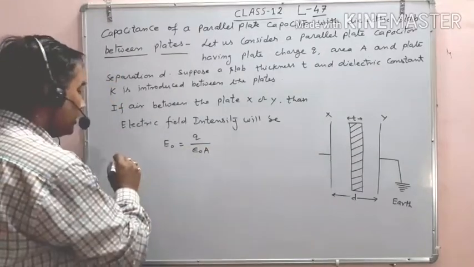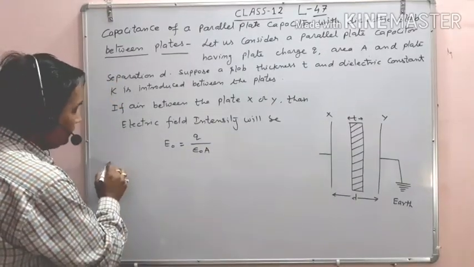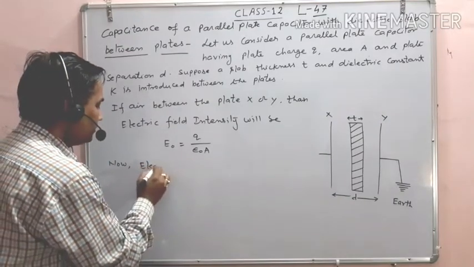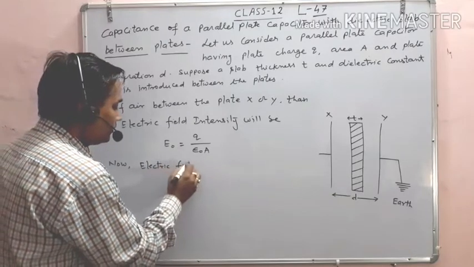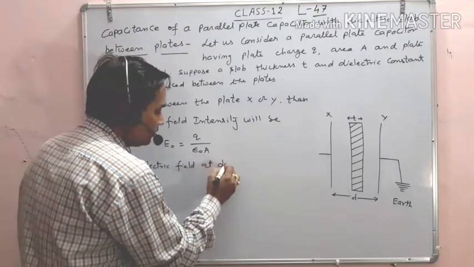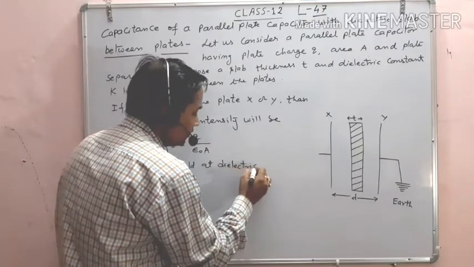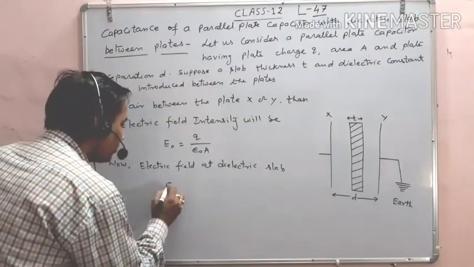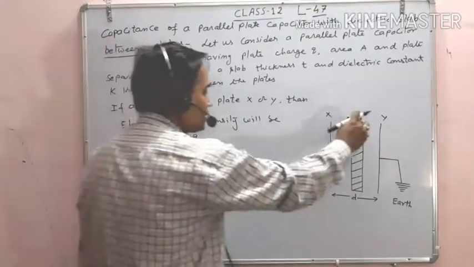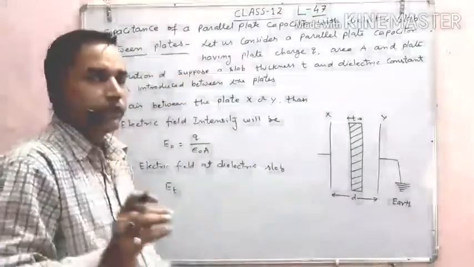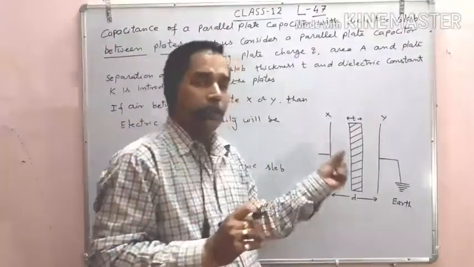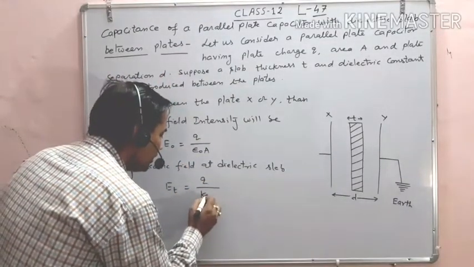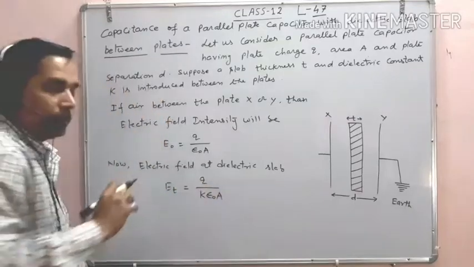Okay, and now electric field at dielectric slab, suppose Et, and on this slab electric field intensity we have taken E suffix t. Okay, so Et becomes Q upon K epsilon naught A. Okay, beta.